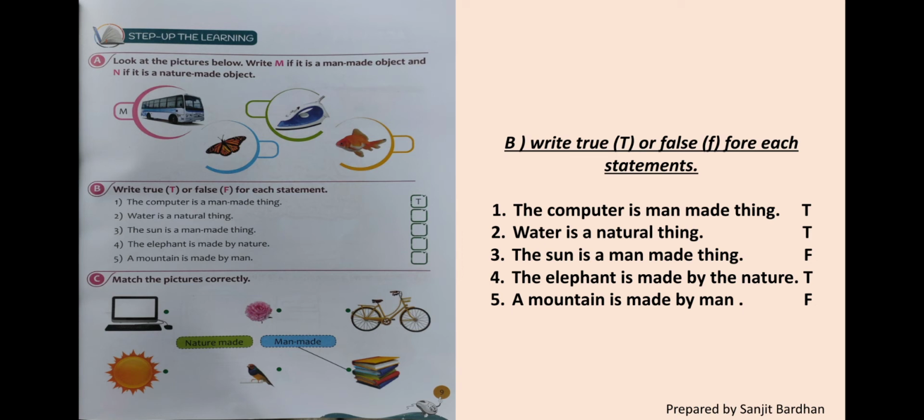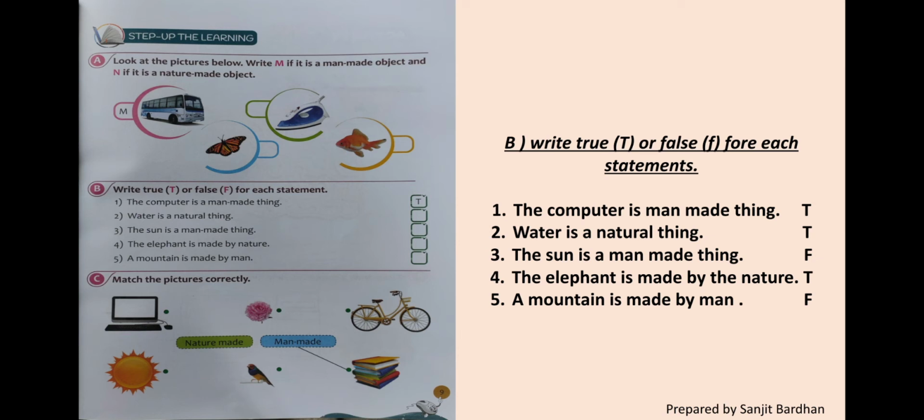Iron is also a man-made object. So we write here M. Next, a butterfly. Butterfly is a nature-made object. So we write here N. Next, fish. Fish is a natural object made by nature, so we write here N.